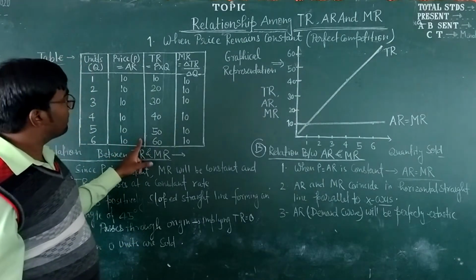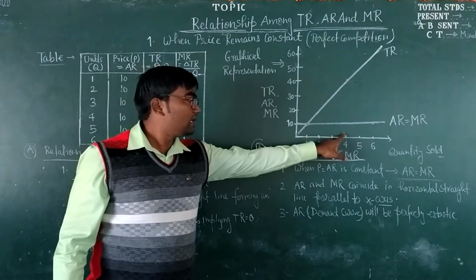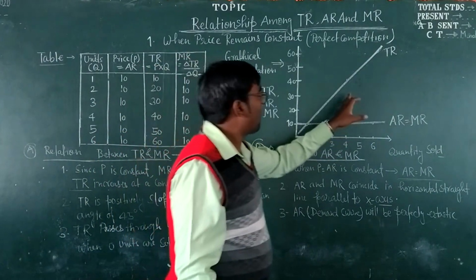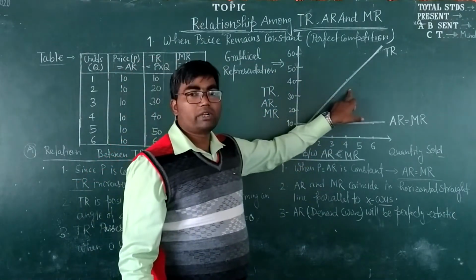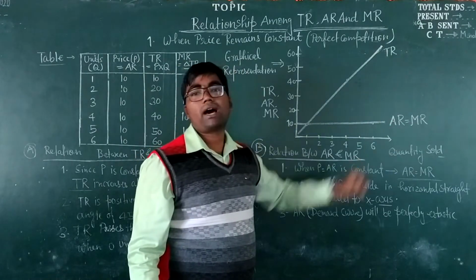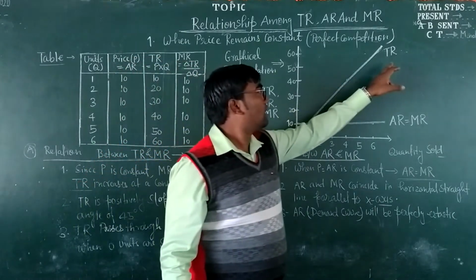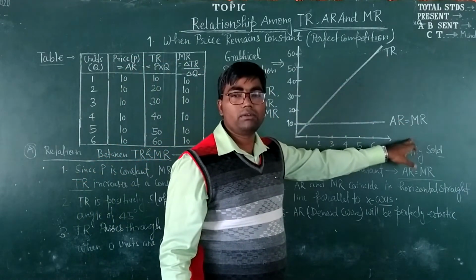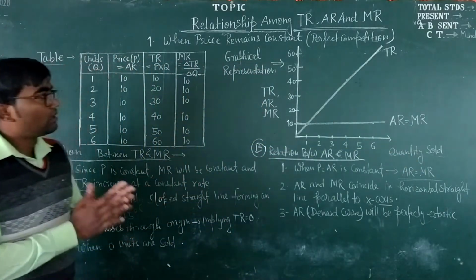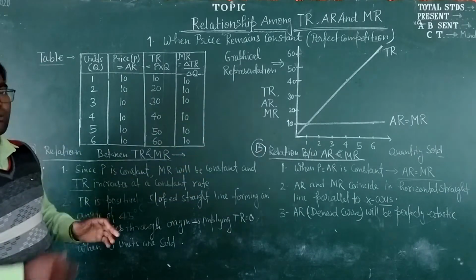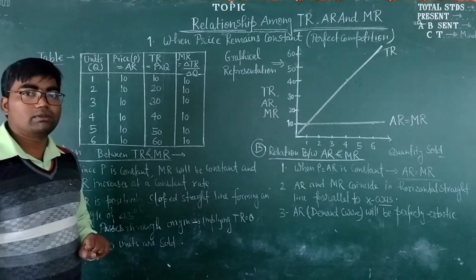If we plot this table to a graph, we can get the shape of total revenue, average revenue and marginal revenue. Now we can explain the relationship between total revenue and marginal revenue, average revenue and marginal revenue one by one. Let's take first what is the relationship between total revenue and marginal revenue.